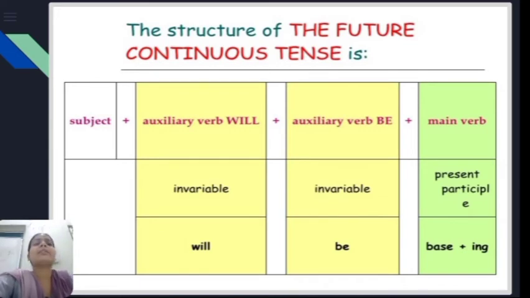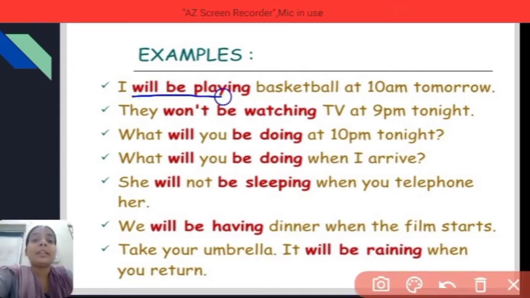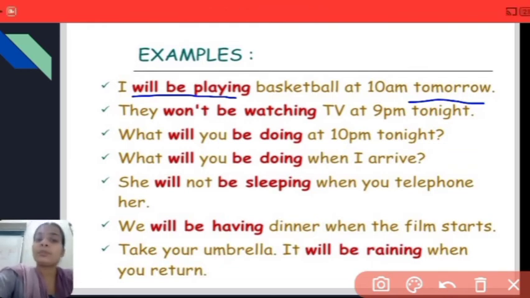Now let's have a look at some of the examples. I will be playing basketball at 10 a.m. tomorrow. Now in this sentence, as you can see here, "will be playing" shows an unfinished action, or an action which will be in progress in the future. When? Tomorrow. That shows future. These types of expressions talk about future tense.